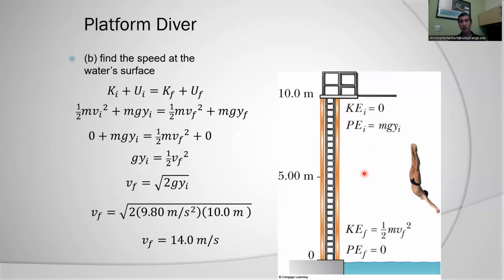Here I'm starting from 0, and I reach 9.9 meters per second. At here, I'm at 9 meters per second, and I'm traveling faster, so I have less time to accelerate, so my change in velocity is only 4 meters per second from 5 meters to 0, where it was roughly 10 meters per second from 10 to 5. So conservation of mechanical energy and the kinematic equations give me the same result. So I'm happy with this. What we learned previously works here too.